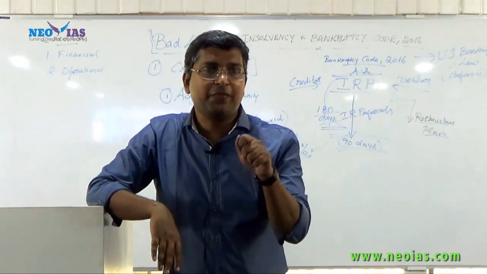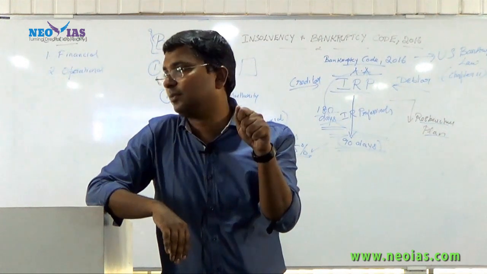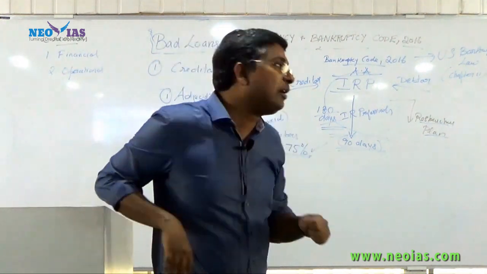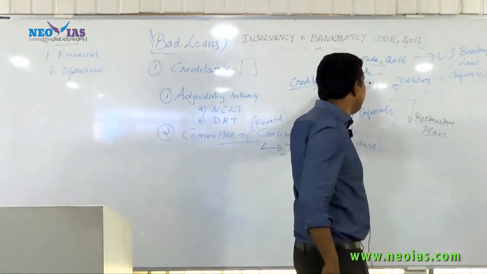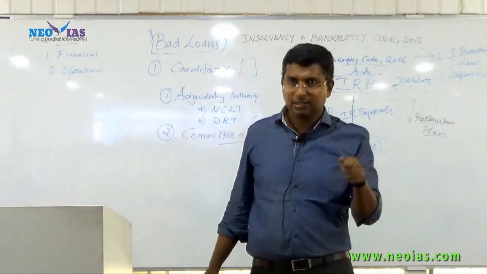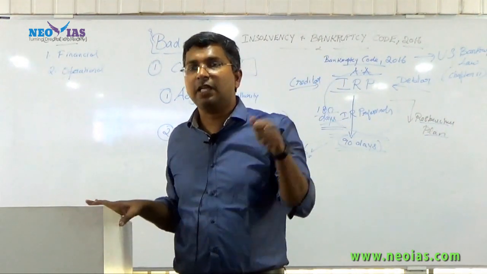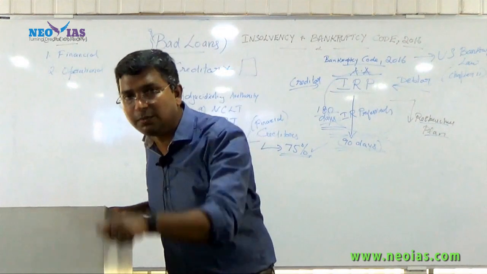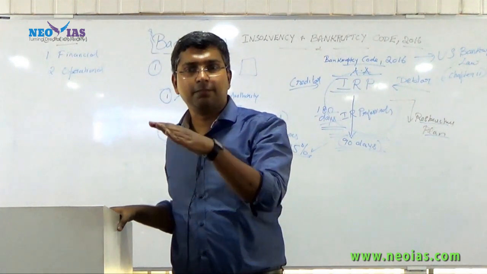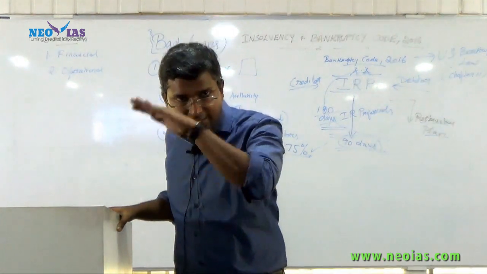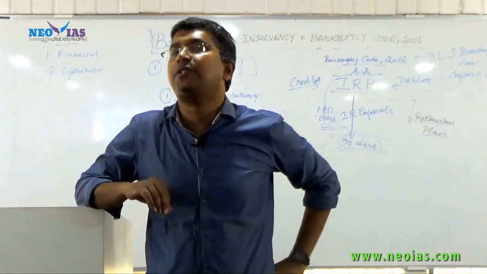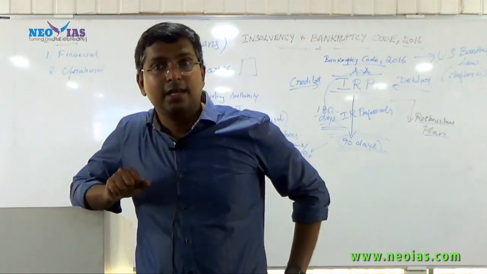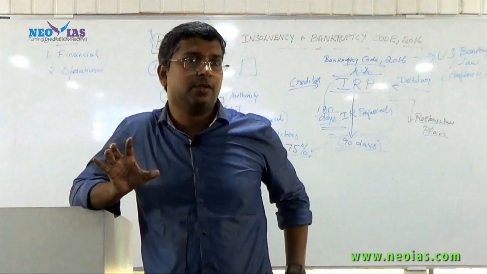The money will be first for the operational cost. See, there will be a cost involved in relation to this insolvency resolution process, and a cost involved in relation to the liquidation process. So first the amount has to be settled for this resolution and liquidation process. Then the secured lenders.